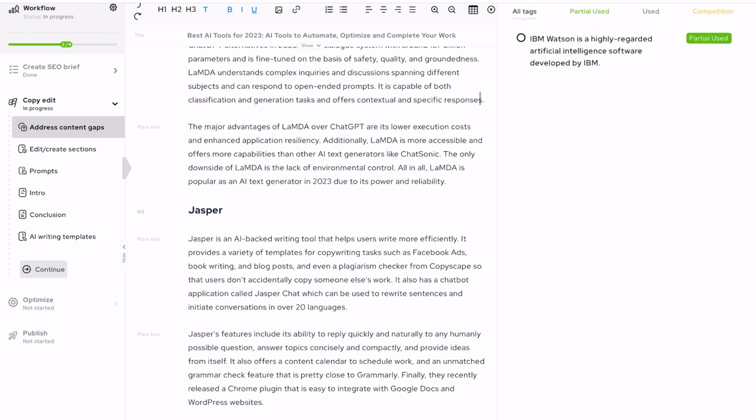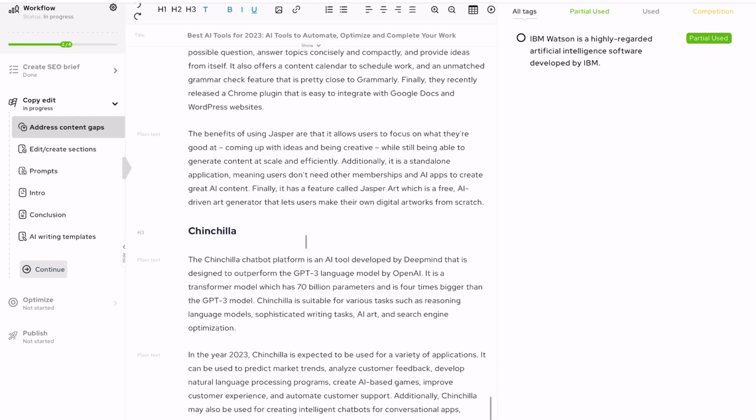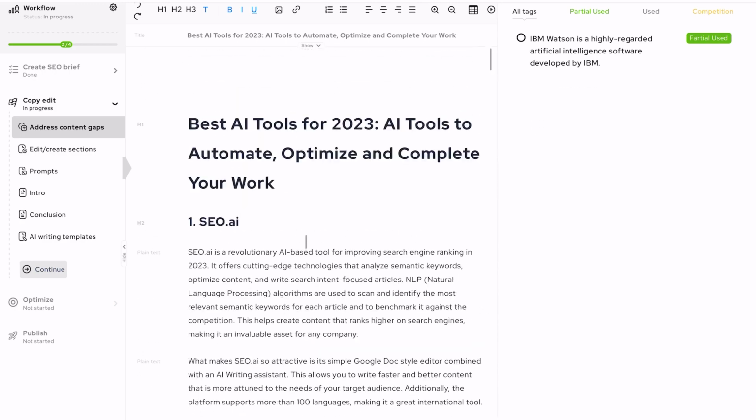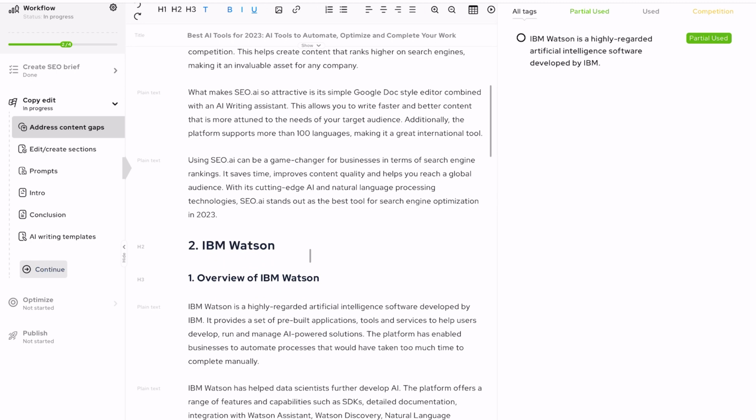And the goal is really to have a very high score. And of course, you can edit it. You can even have it write an introduction, a conclusion. At the end, you just copy it out, copy it onto your website. There's also a WordPress plugin that you can use. And as you see, this is till now the best tool we found to generate unique content and also to be able to structure your content in a very good way. So you have the H1 headline, you have the H2s, the H3s, and it's able to pull in information. I would recommend to modify the information, of course, and make sure it's not artificial content.